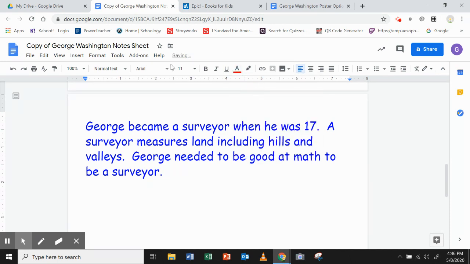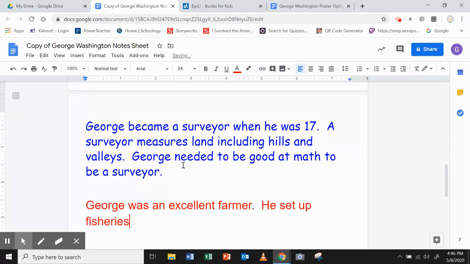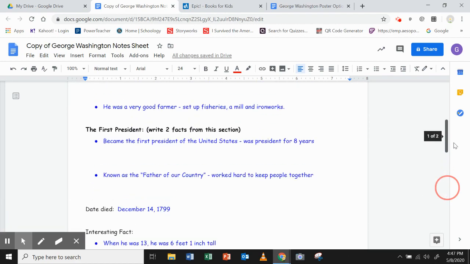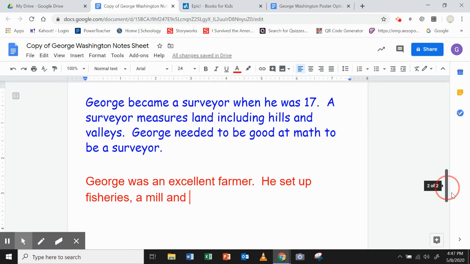So I'll make it bigger so that you guys can see it. George, oops, it would help if I started with a capital. George was an excellent farmer. He set up fisheries, a mill, and let's go back to see what we had in our notes, and an ironworks on his plantation.